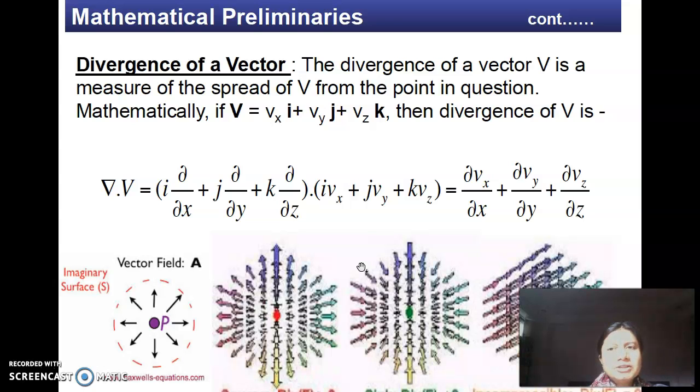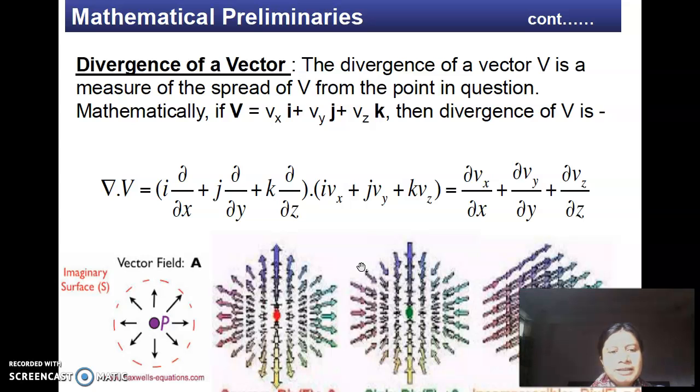The divergence of a vector v is the measure of the spread of the vector v from the point in question. So mathematically speaking, if v has three components, vx, vy, and vz, then the divergence of v is given as del dot v, which is the dot product of del with the vector v, and the resultant is del vx by del x plus del vy by del y plus del vz by del z.